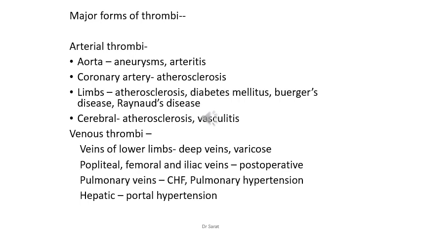Then Raynaud's disease, again a condition affecting circulation, maybe due to constriction from cold, etc. The circulation is decreased. Then cerebral thrombi, again by atherosclerosis and vasculitis.